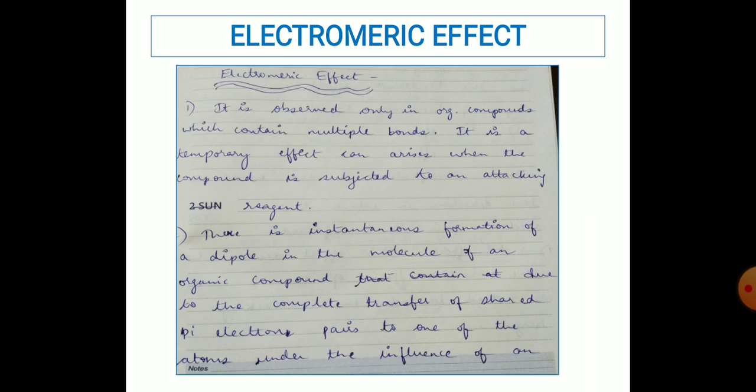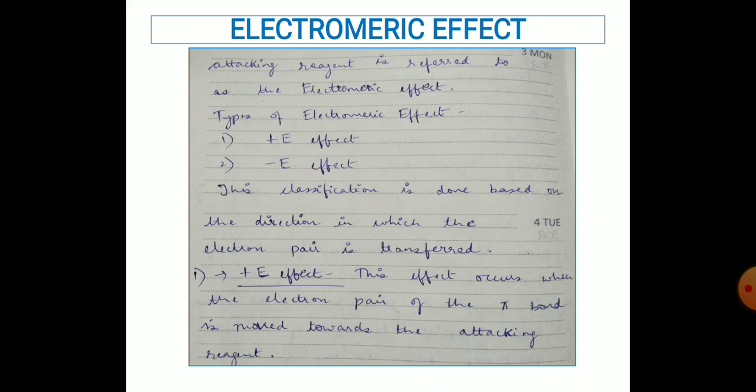There is instantaneous formation of a dipole in the molecule of an organic compound due to the complete transfer of shared pi electron pairs to one of the atoms under the influence of an attacking reagent. This is referred to as electromeric effect. The different types of electromeric effect are plus E effect and minus E effect. This classification is done based on the direction in which the electron pair is transferred.